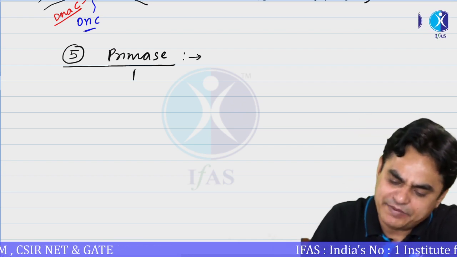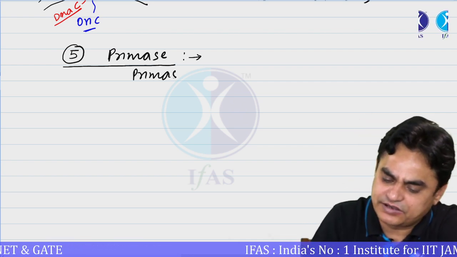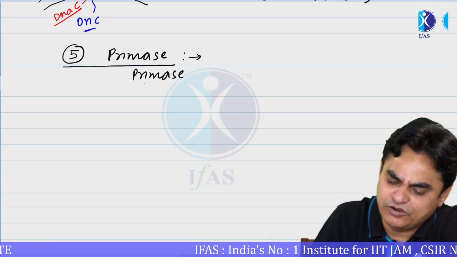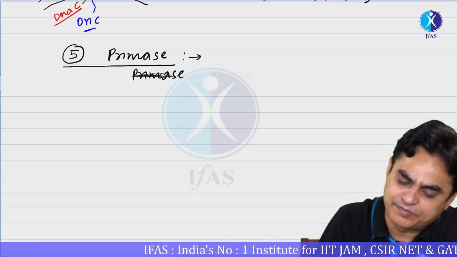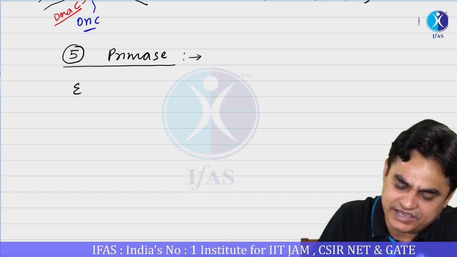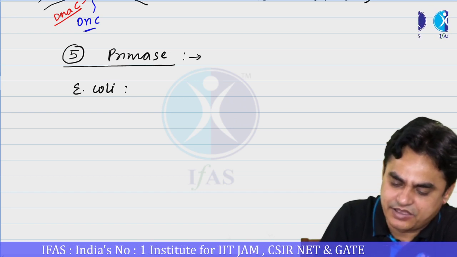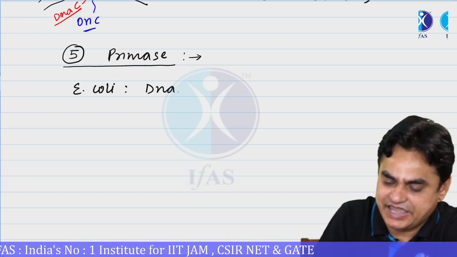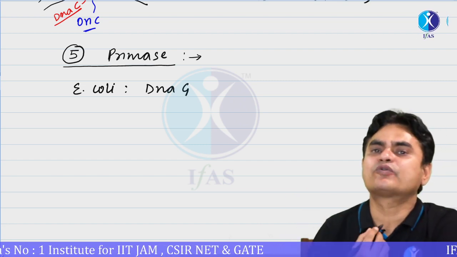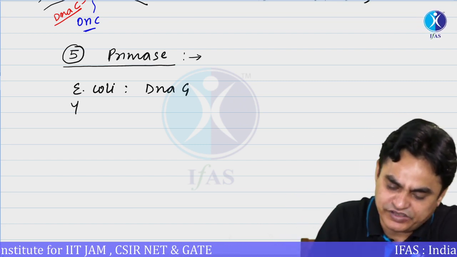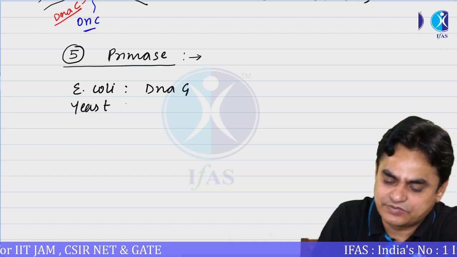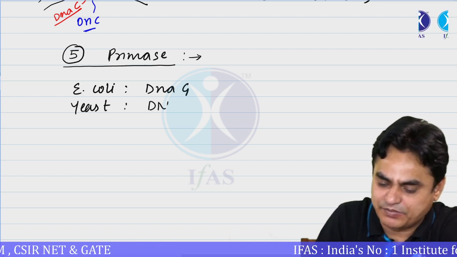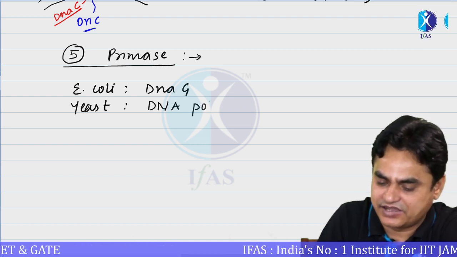The role of primase in case of E. coli is performed by the protein referred to as DnaG, while the role of primase in case of yeast, or we can say higher organisms, is performed by DNA polymerase alpha.